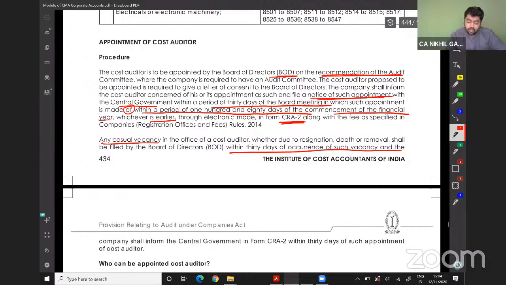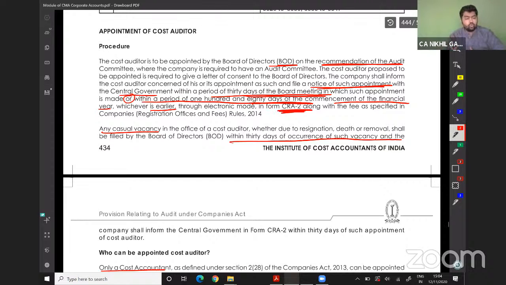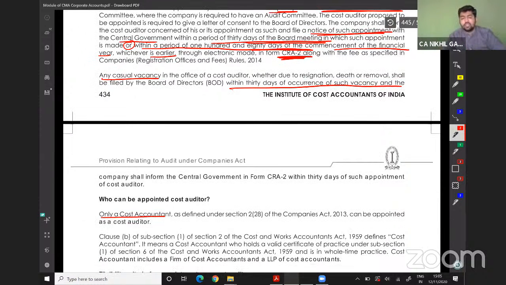The notice of such appointment should be communicated to the central government within 30 days of the appointment or within 180 days from the date of commencement of the financial year, whichever is earlier, under form CRA-2. Any casual vacancy shall be filled within 30 days from the occurrence of such casual vacancy.